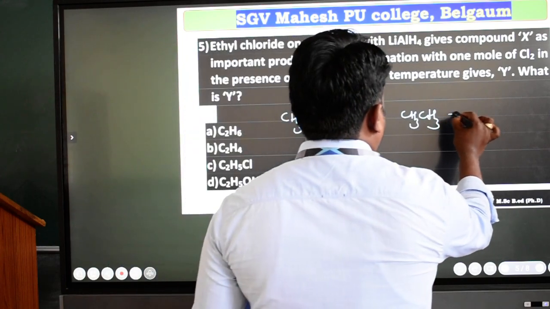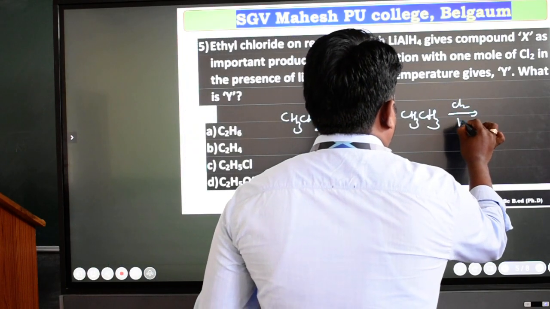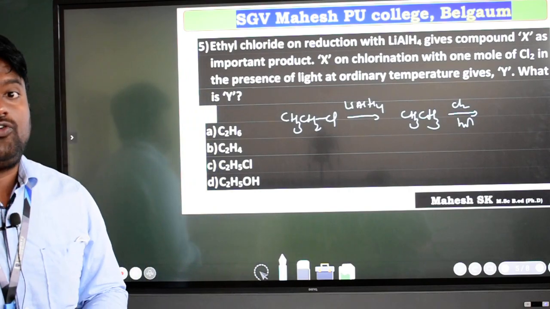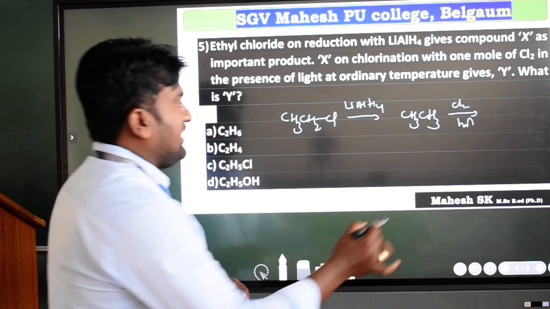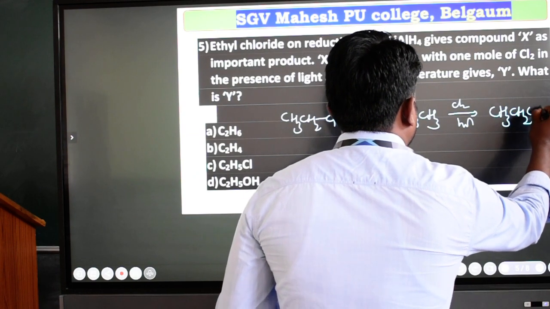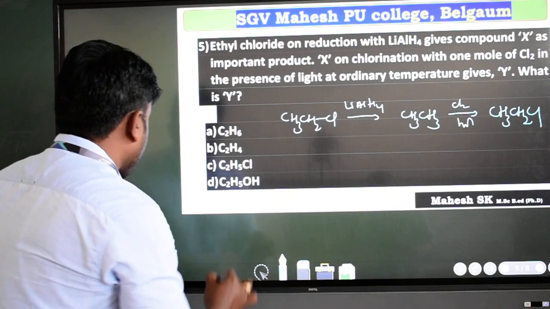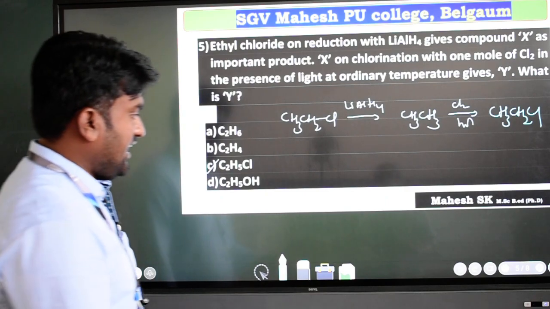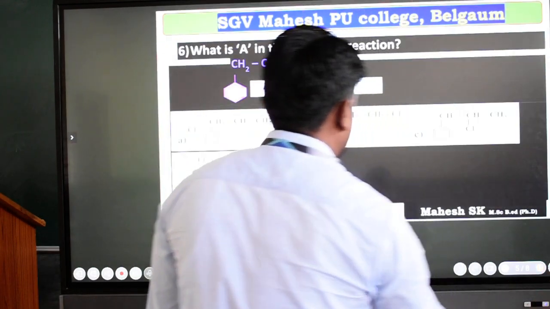Ethane is then treated with chlorine and sunlight, that is nothing but a photochemical reaction. Then again we will get the product CH3CH2Cl. So we can go for option C. This is the fifth question and its answer. Then I will go with the next question, students.